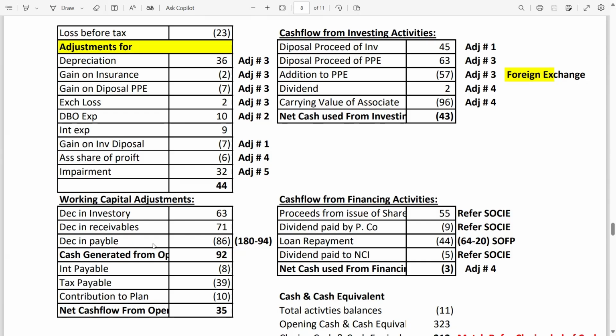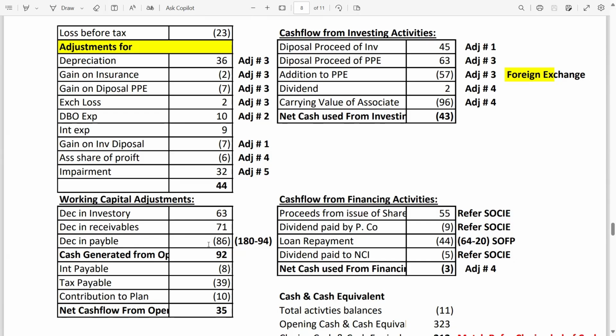So it's not a good sign for the company that the company is frequently paying their liabilities. It's affecting the cash operating cycle. We are doing this with respect to working capital. So decrease in payables is not good. That's why we have deducted 86.